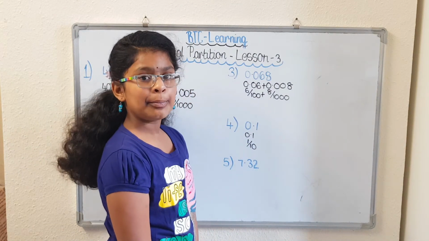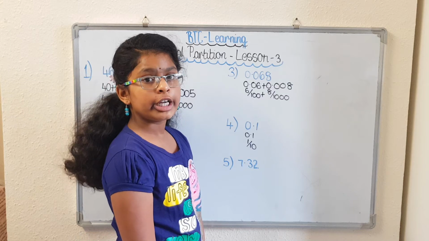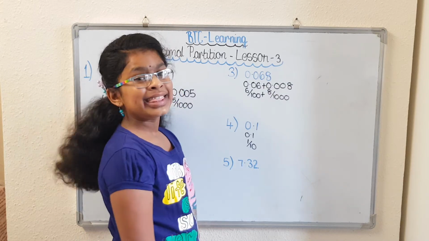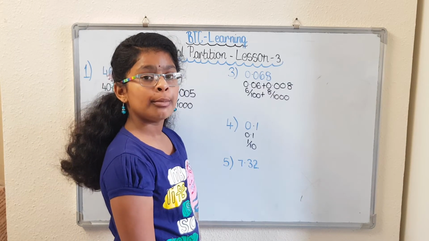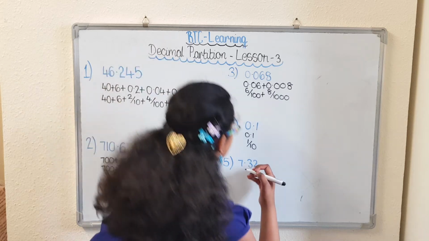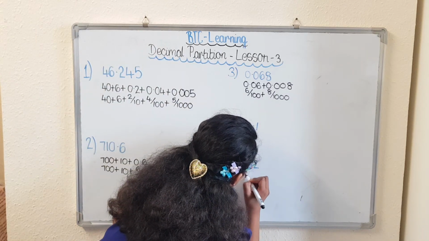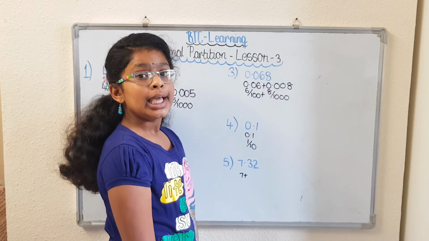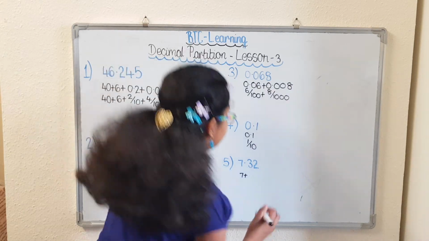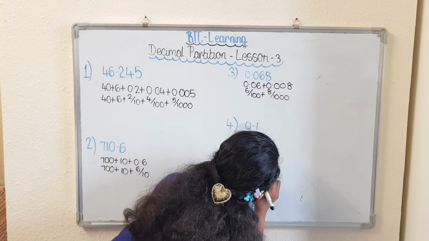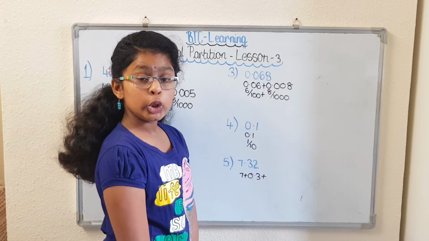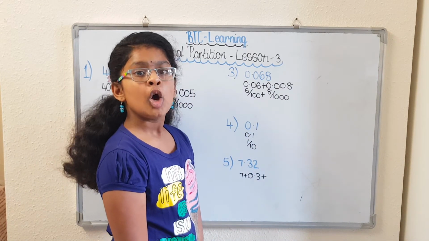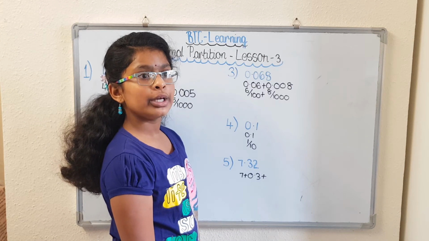Our next example is 7.32. The 7 is in the units column, which means it is a 7. The 3 is in the tenths column, which means it is a 0.3. The 2 is in a hundredths column, which means it is a 0.02.